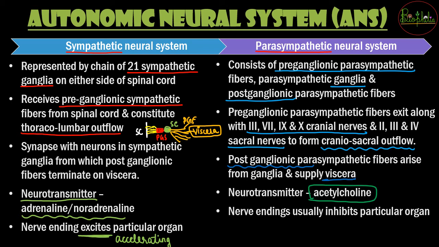Here we are going to have acetylcholine. This acetylcholine is majorly for inhibition purposes, or you can say bringing back to normal. Bringing back to normal is the function of the parasympathetic nervous system. So parasympathetic you can remember is majorly for inhibition or bringing back to the normal state, or sympathetic जो होगा, it is for the excitation purposes.